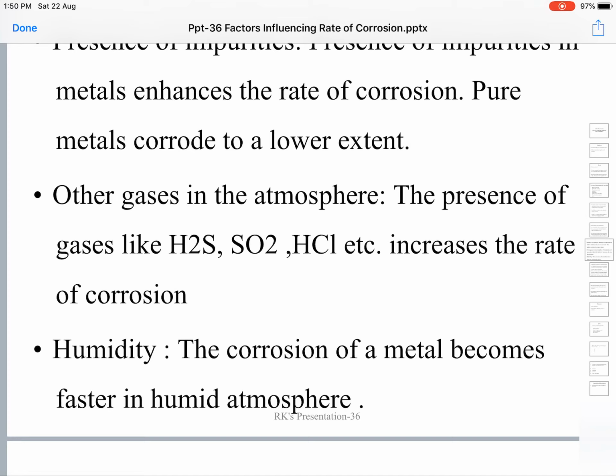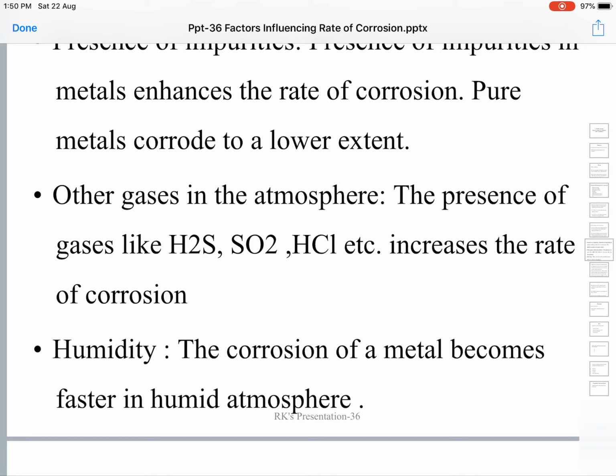All these are highly reactive gases. They react with the metals, and the more the presence of these gases in the surrounding environment, the faster will be the rate of corrosion.